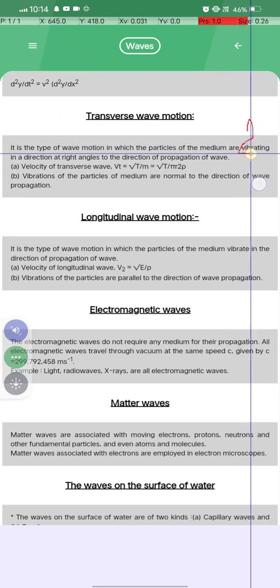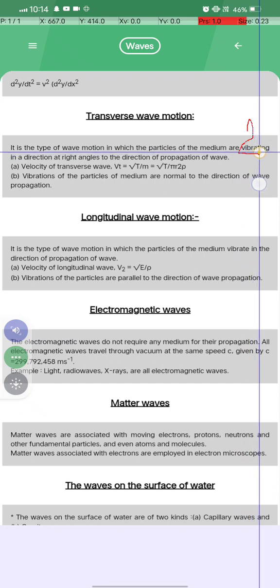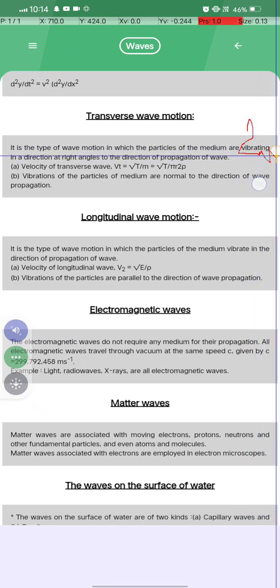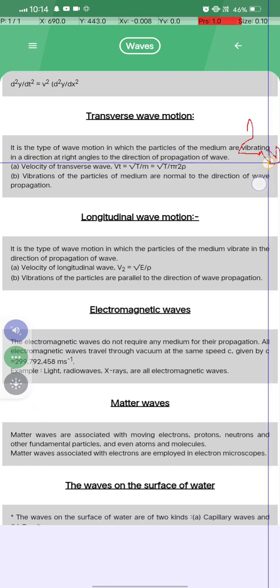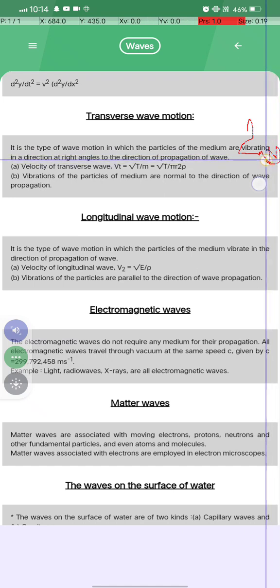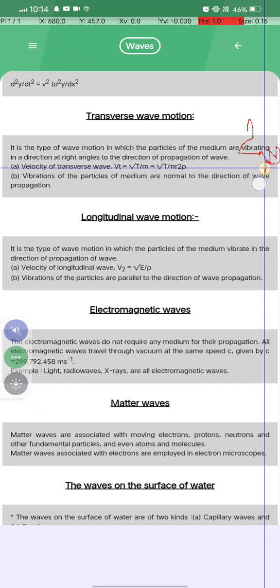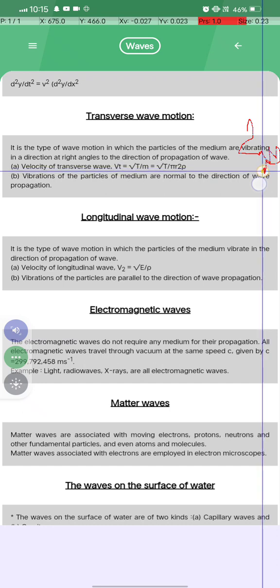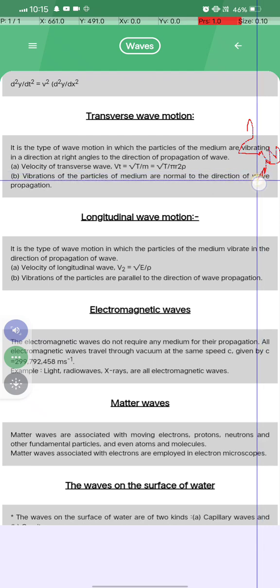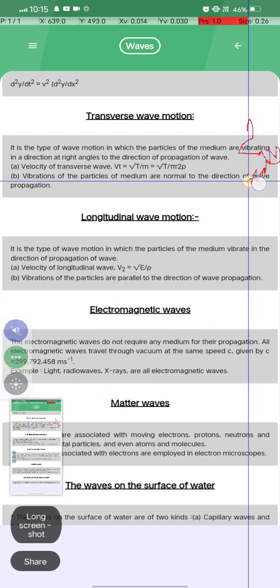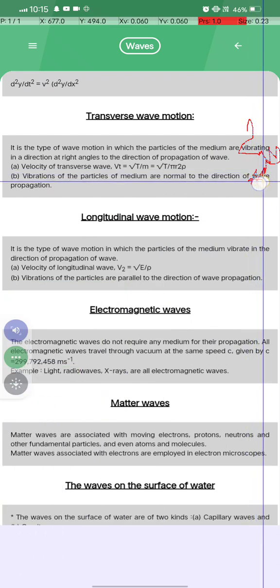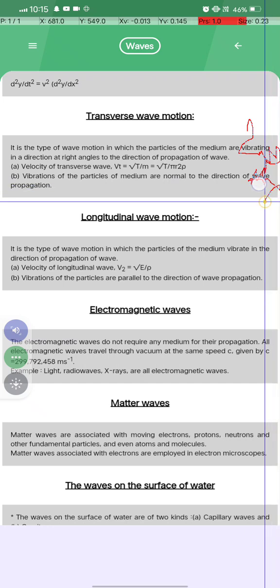होता है? It is a type of wave motion in which particles of the medium are vibrating in a direction at a right angle to the direction of the propagating wave. The velocity of transverse wave v_t is equal to root T by m, is equal to root T by μ. वाइब्रेशन, इस फॉर्मूला को याद रखना। Vibration of the particles of the medium are normal to the direction of wave propagation.